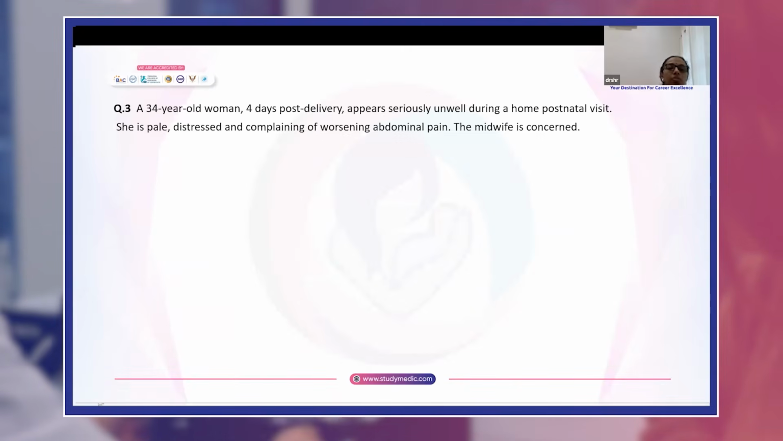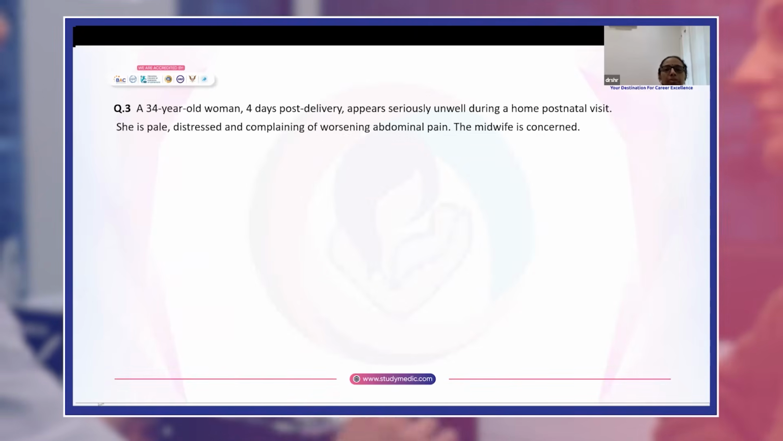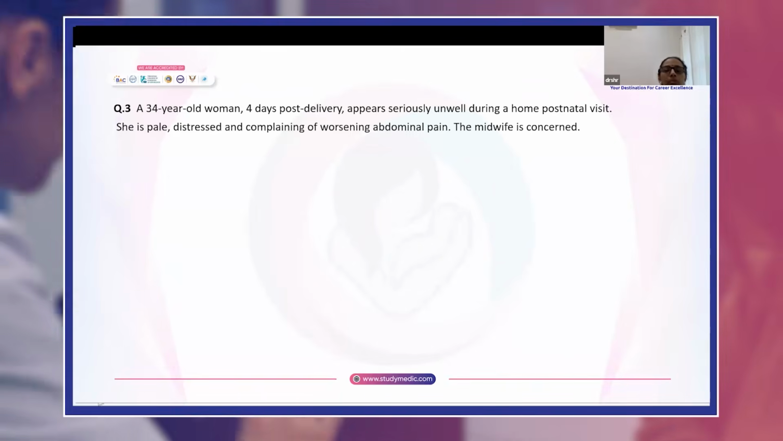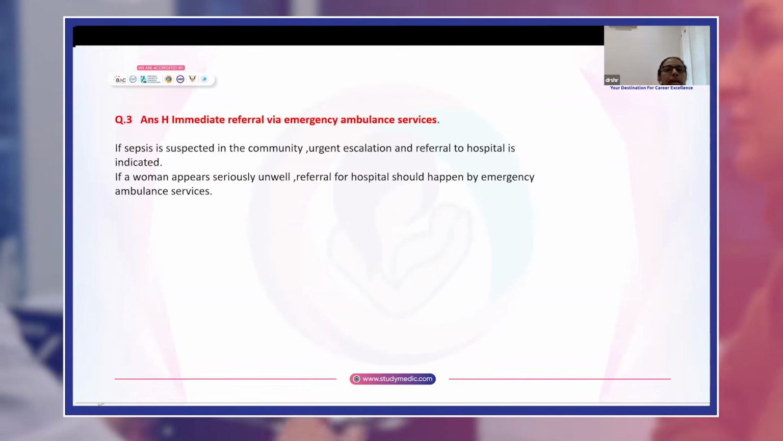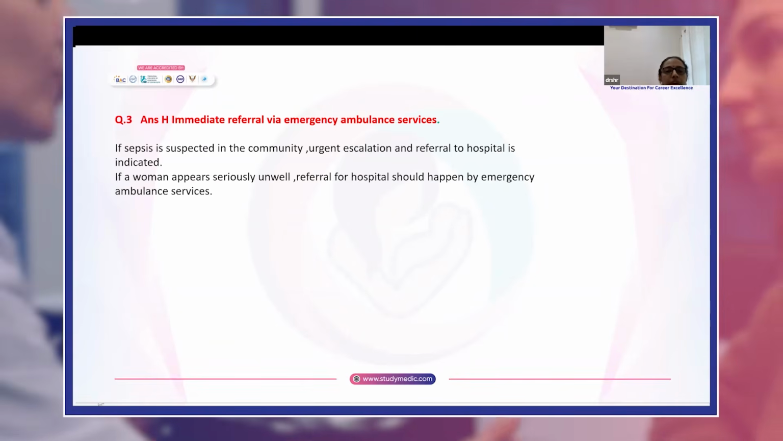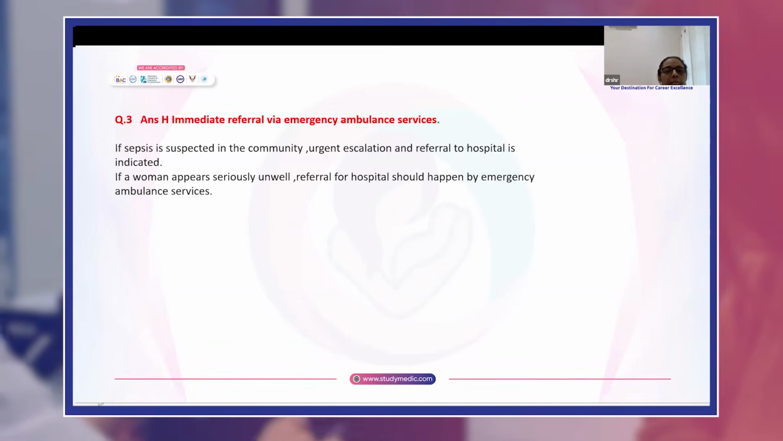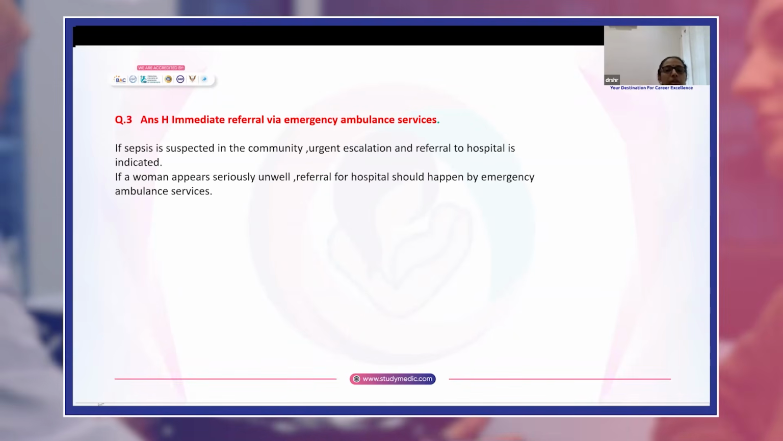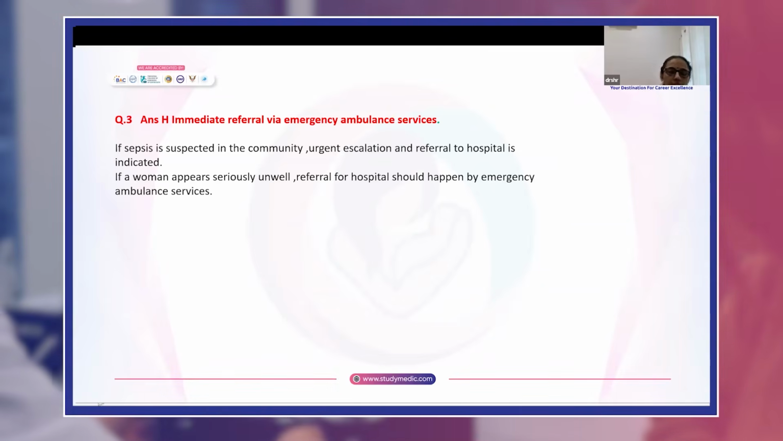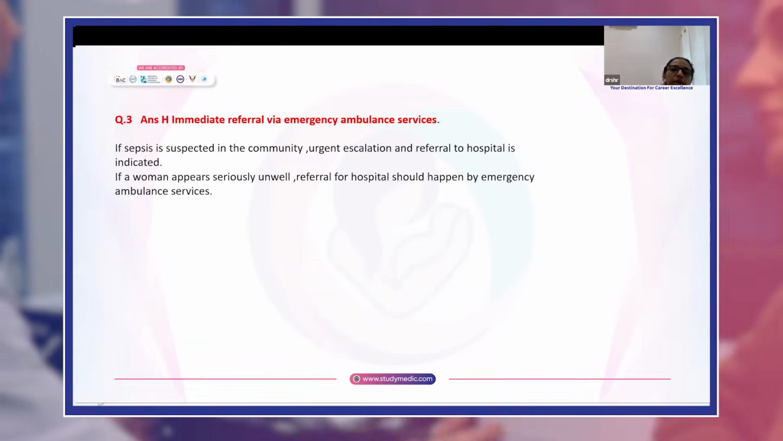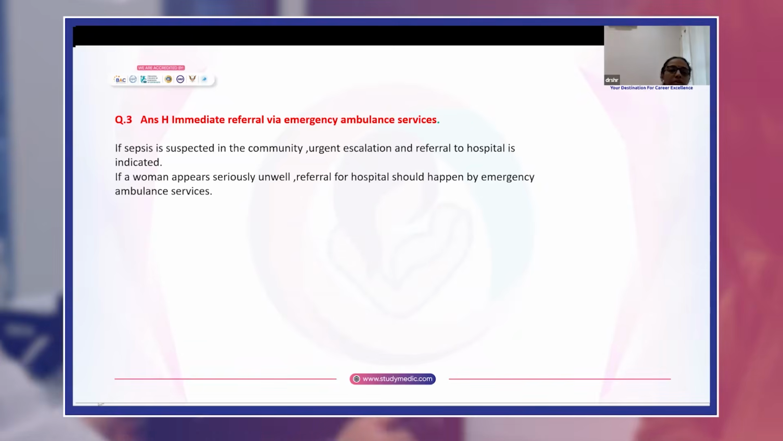Question 3, a 34-year-old woman 4 days post-delivery appears seriously unwell during a home postnatal visit. She's pale, distressed and complaining of worsening abdominal pain. The midwife is concerned. Answer is H, immediate referral via ambulance services. If sepsis is suspected in the community, such patients need urgent escalation and referral to the hospital, and referral should be made by emergency ambulance services.